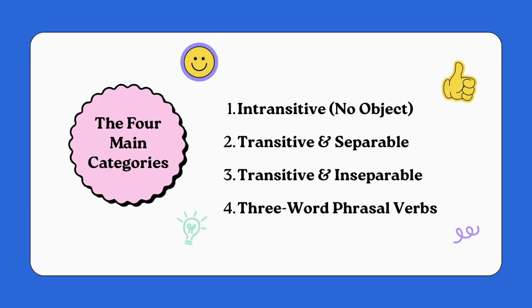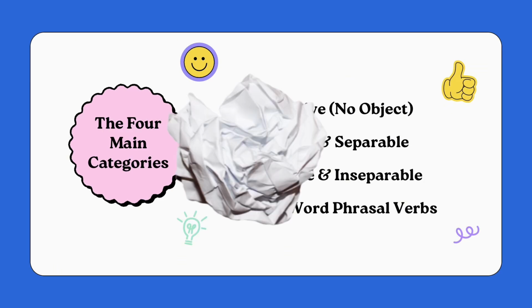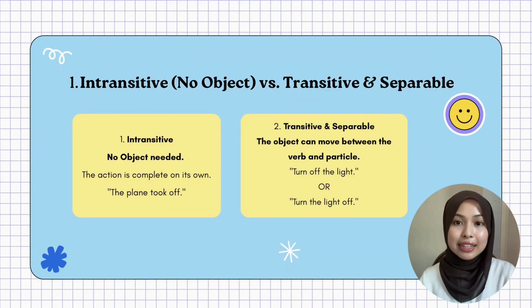Next, what we have here are the four main categories of phrasal verbs. Number one, we have intransitive. Second, transitive and separable. Third, transitive and inseparable. Fourth is the three-word phrasal verbs. Okay, now let's look into the four main categories. These generally fall into four buckets based on their grammar.